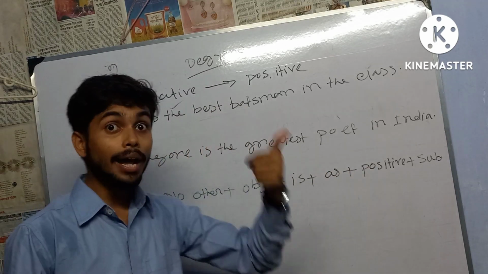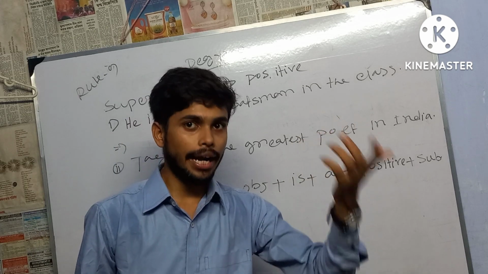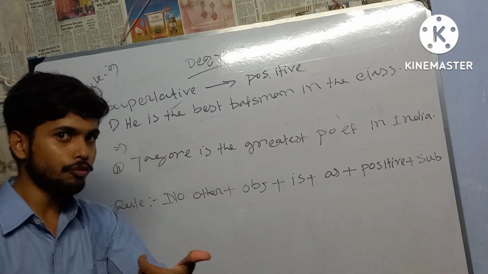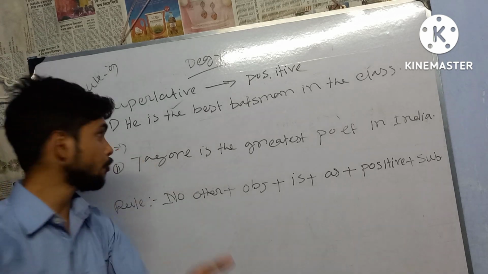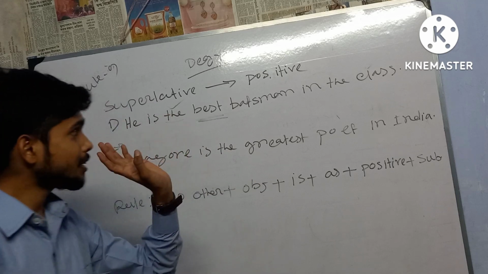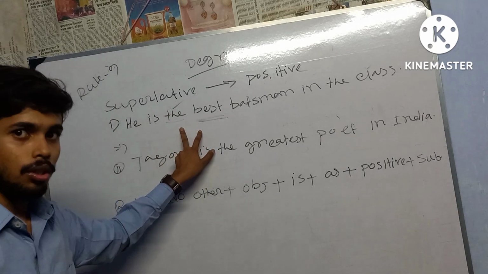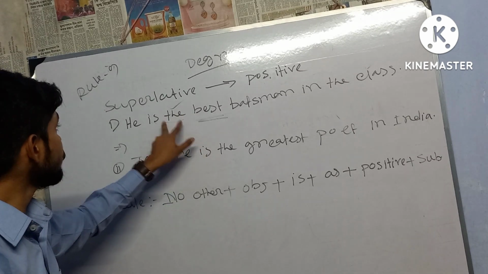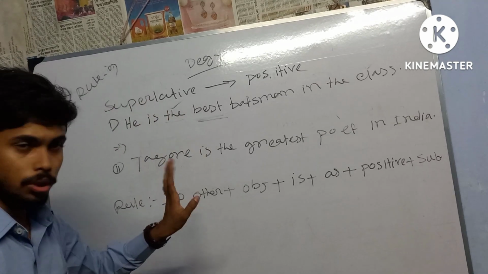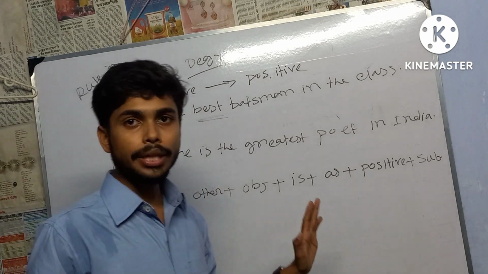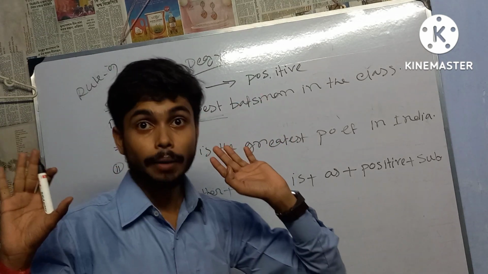Best is the superlative form of the adjective, like good, better, best. So 'the' is there, 'best' is there. These are the two processes to identify whether it is an example of superlative degree or not. As we have found 'the' and 'best', we can say this is an example of superlative degree.